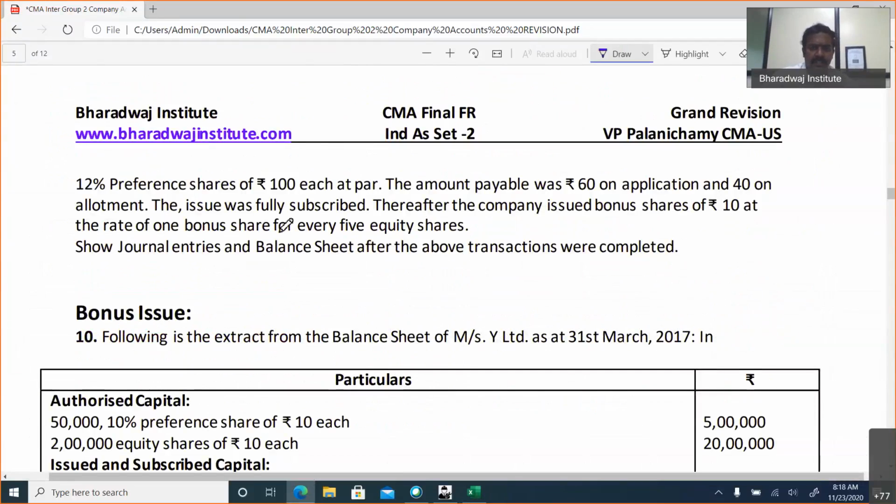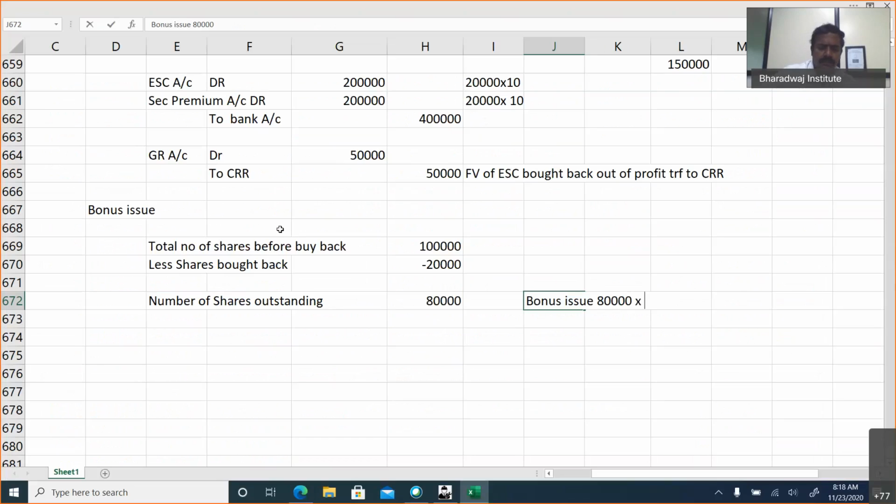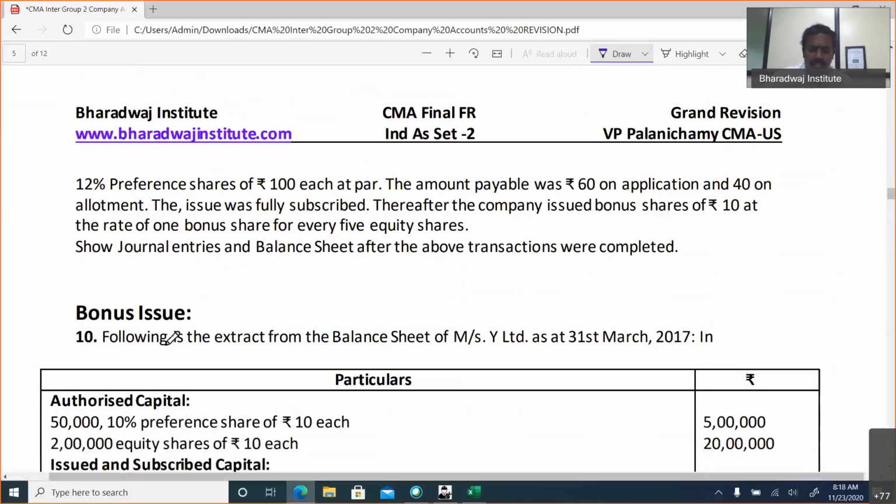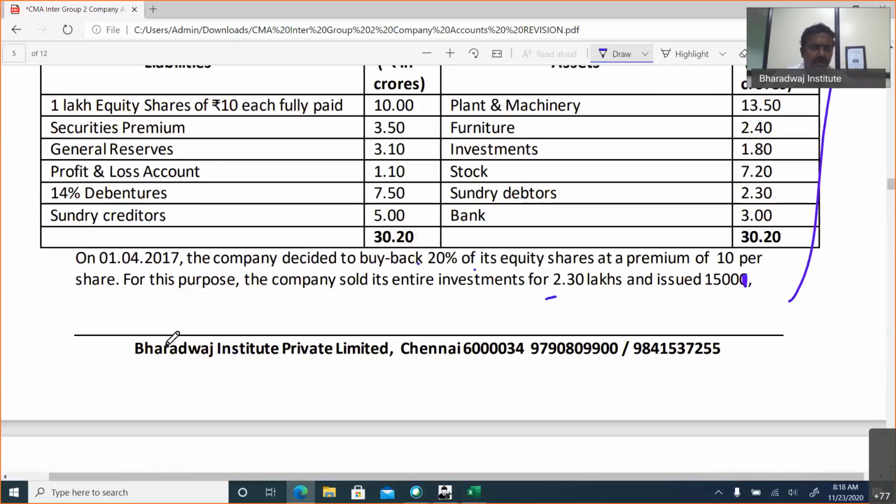One for every 5 shares sold. How much do you get? 16,000 shares. Do you remember we used to pass an entry, CRR account debit? We can take money from CRR, but available is only 50,000. There is no old CRR available.